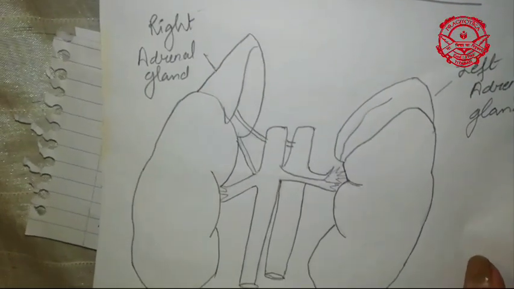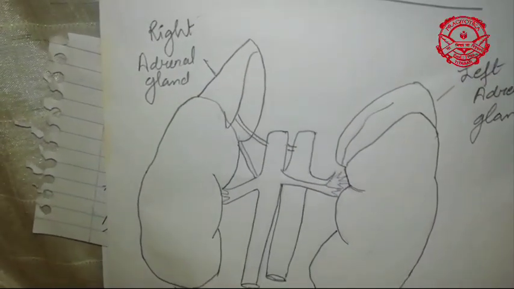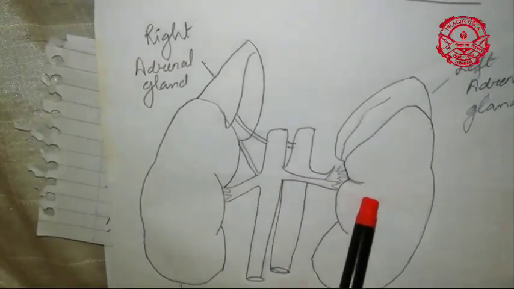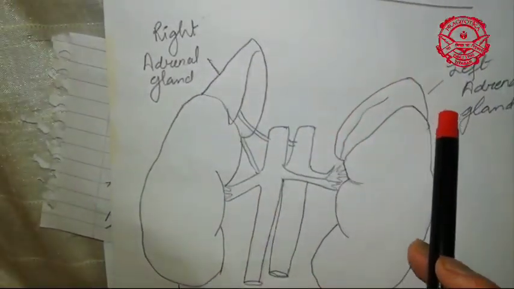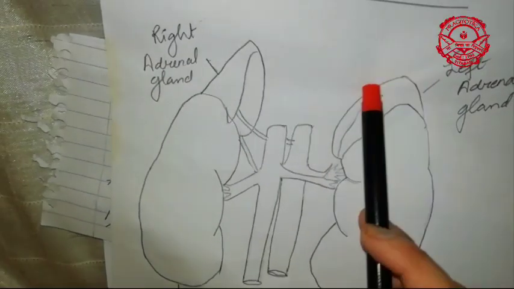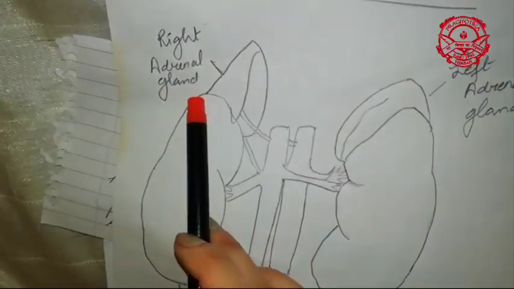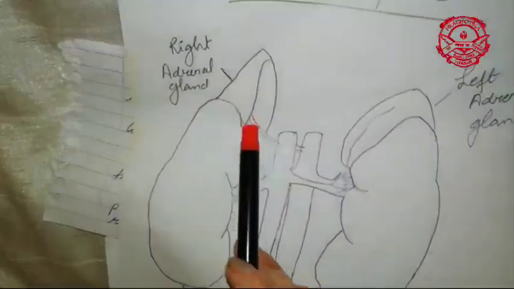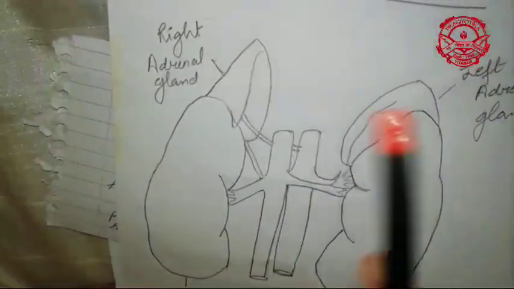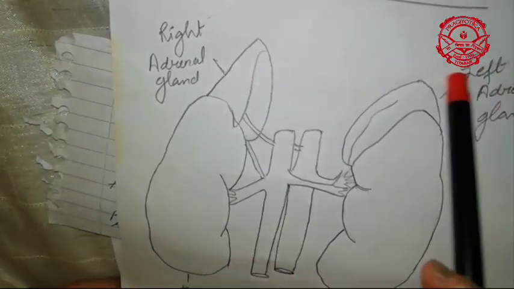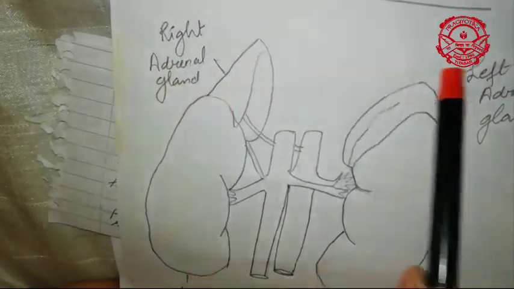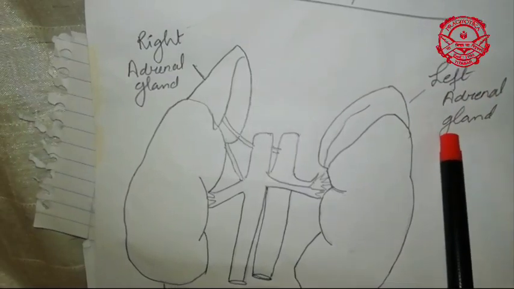So this is the structure of your adrenal gland. These are your two kidneys. On top of the two kidneys you have a cap-like structure. Look, this structure looks like a cap, like a hat for the kidney. So this is your adrenal gland, and I told you that since you have two kidneys, you also have two adrenal glands: one is your right adrenal gland and the second one is your left adrenal gland.